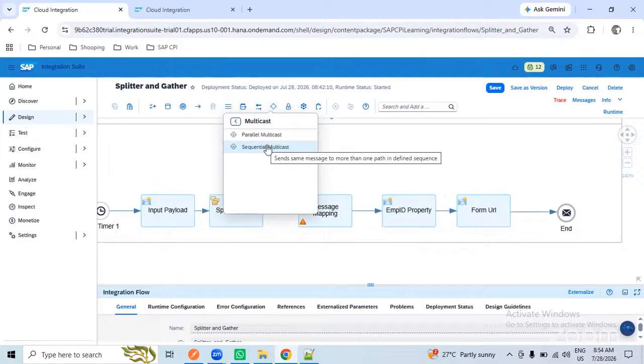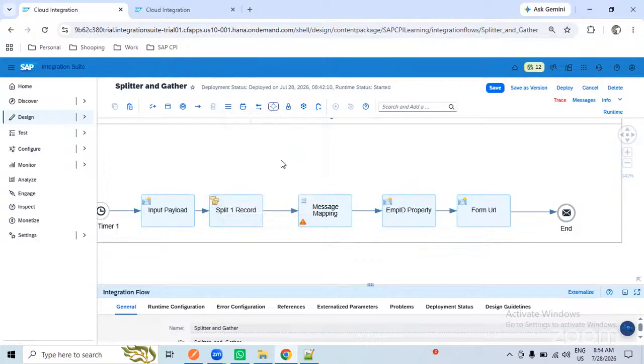The reason why I got that doubt was we have 5 URLs, right? I can assemble 5 URLs in 5 different steps. Okay, no problem. But what is the multicast you want to use here? Parallel or sequential? Parallel. Parallel, that is fine.